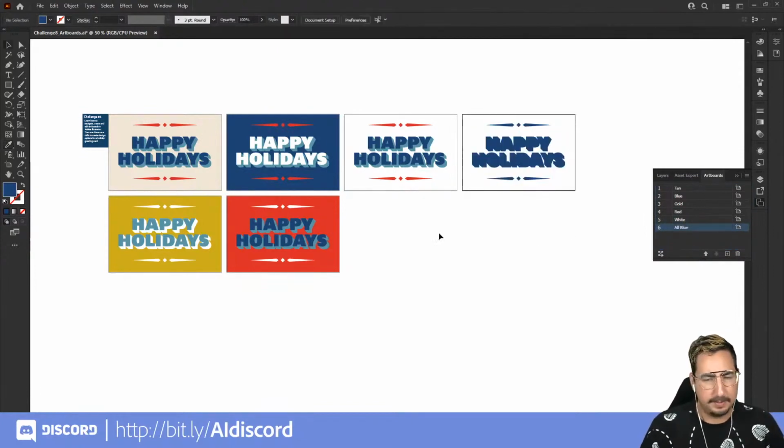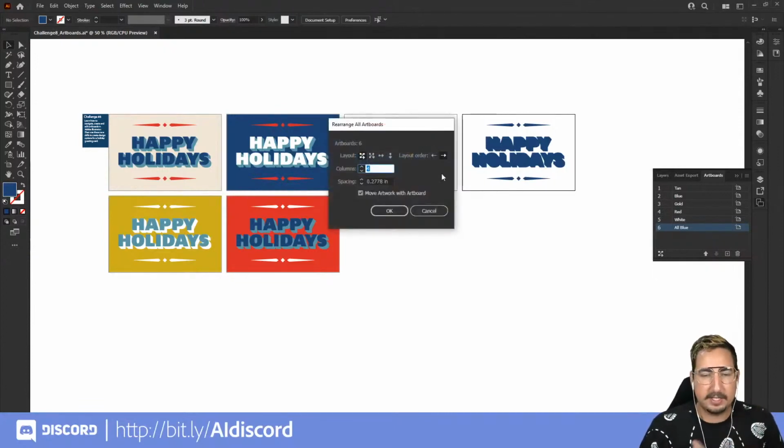Why not? That one doesn't look great, but we'll leave it. If we want to reorder our artboards to be in a certain order so that it is 2, 2, and 2, we can go to this button right here, Rearrange All Artboards. And when we click there, it's going to bring up a dialog box. And check this out. It is giving us so many options.